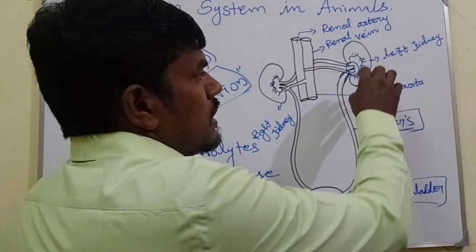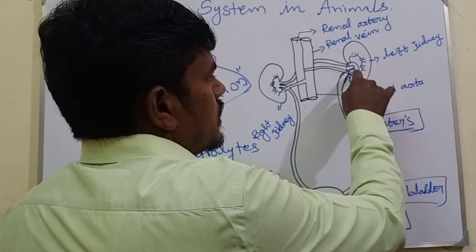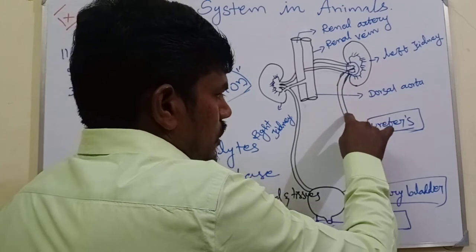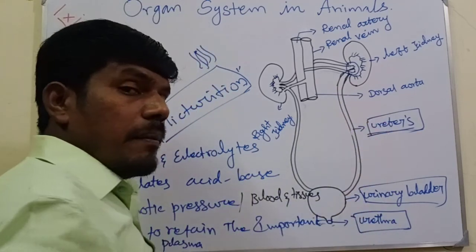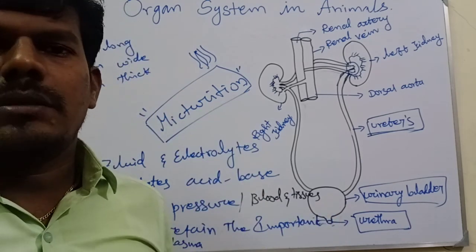The ureter carries the urine, and it is finally stored in the urinary bladder, only temporarily. It is not permanent.